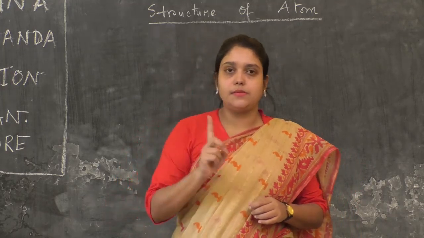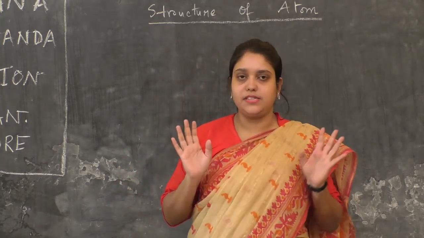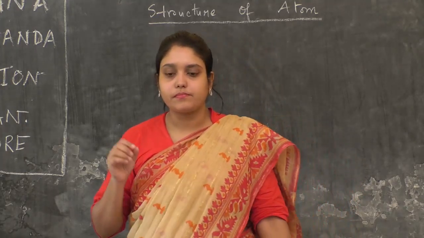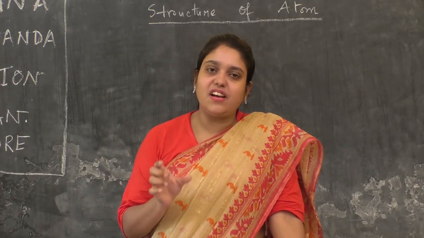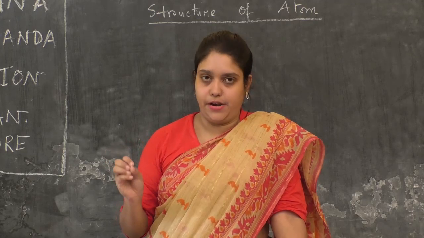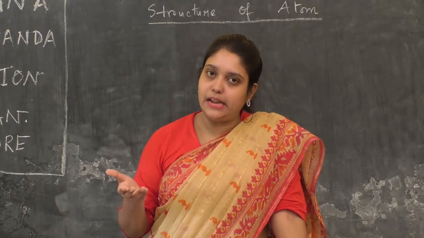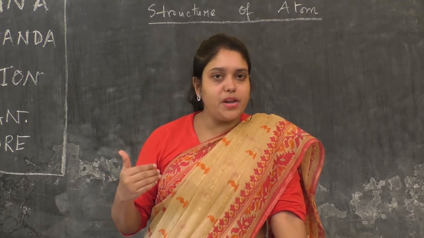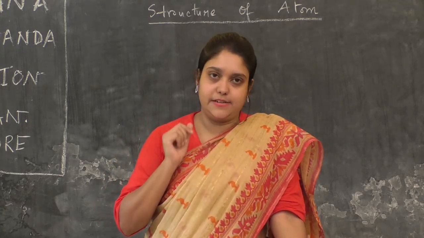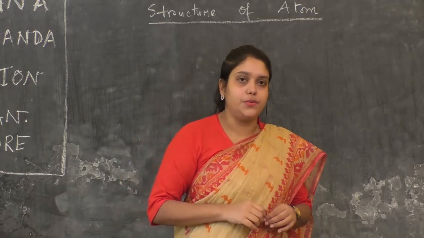However, this model has one merit and one demerit. What is the merit? The merit is that this model can prove the electrical neutrality of an atom. The statement that an atom is electrically neutral can be proved by this plum-pudding model of J.J. Thomson. But it has a drawback also.